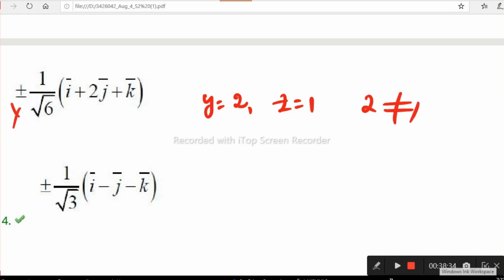The rest of the option is the fourth option only, where the coefficient of x is minus 1, y is minus 1, and z is also minus 1. Therefore it is clearly the fourth option.